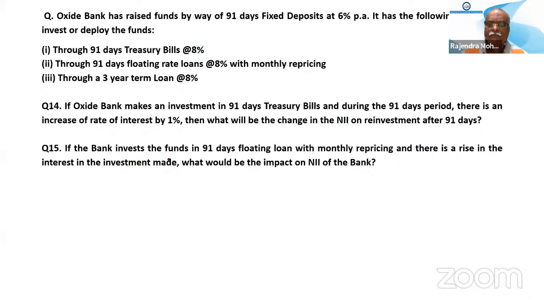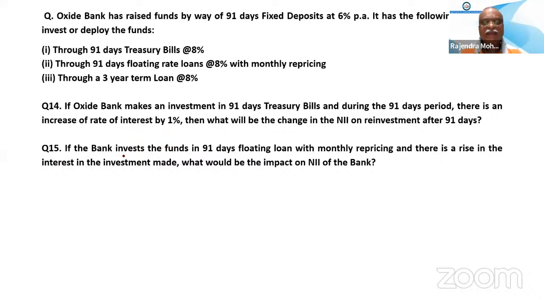Sir, is it that the 6% fixed deposit has increased by 1%? It's only said that a treasury bill has increased the rate. No. Where is it written? There is an increase of rate of interest, which means both sides increase. This interest rate has increased 1%. If that were so, it would say that only treasury bill interest has gone up. That is not mentioned here. It is mentioned that rate of interest has been increased by 1%. It means both sides the interest has gone up.